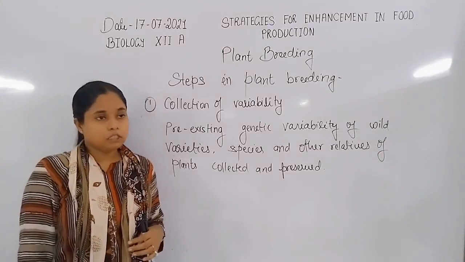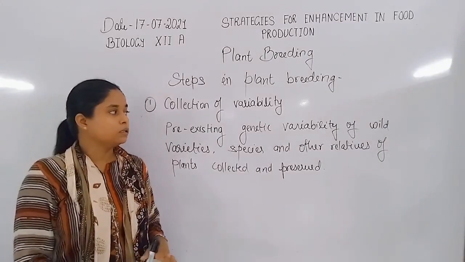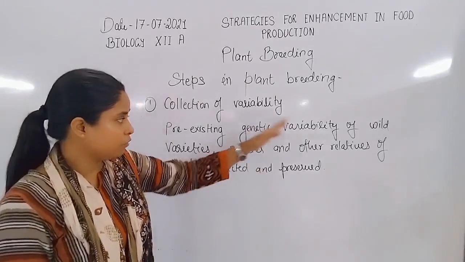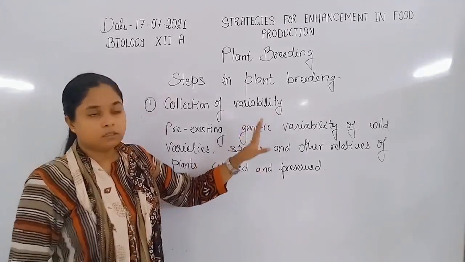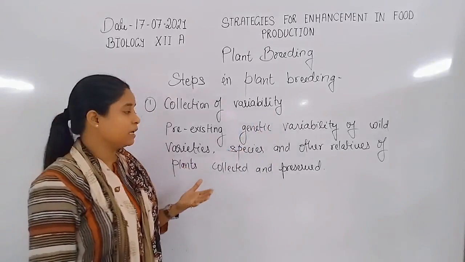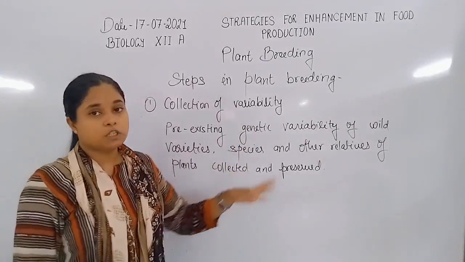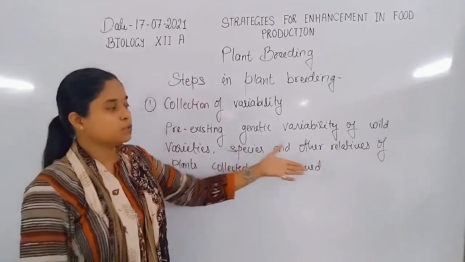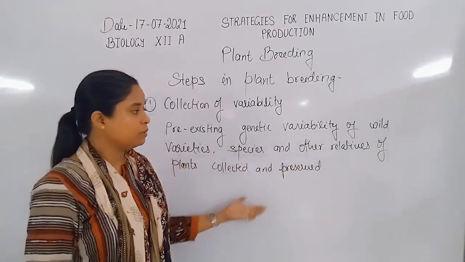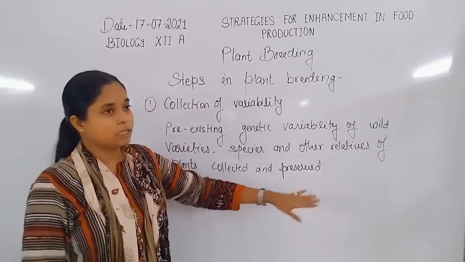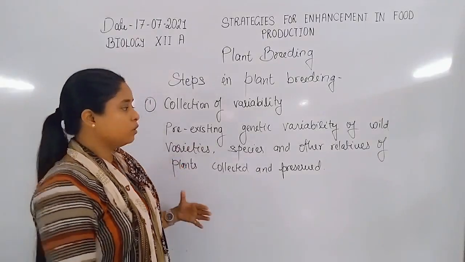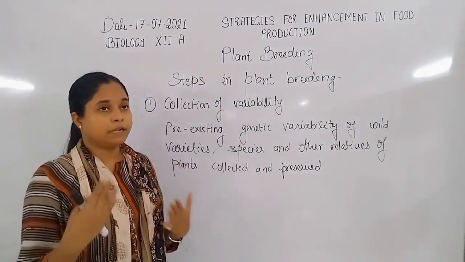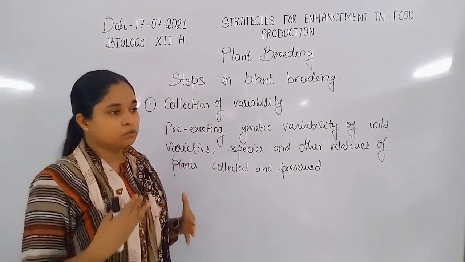For this purpose, there is a need for identification of the genes, that is, what genetic variability is present in the species or relatives, or nearby species present in the environment, and how they respond to different adverse conditions with respect to each other.